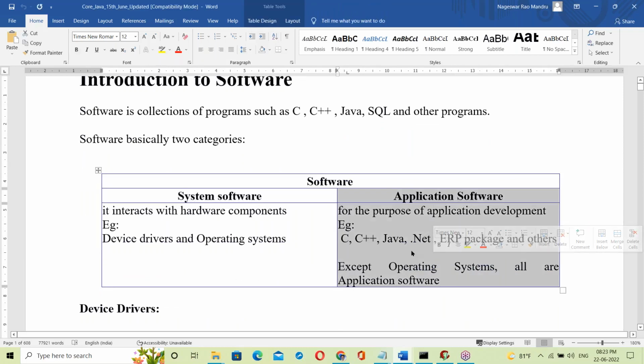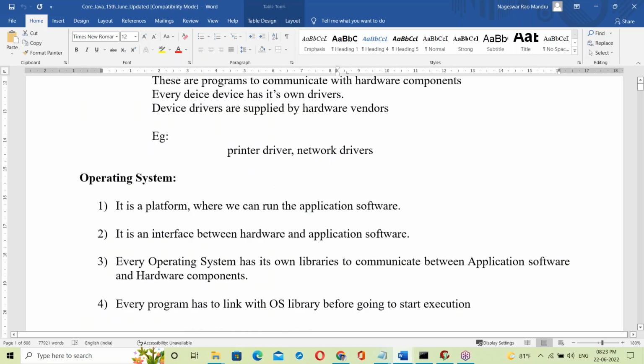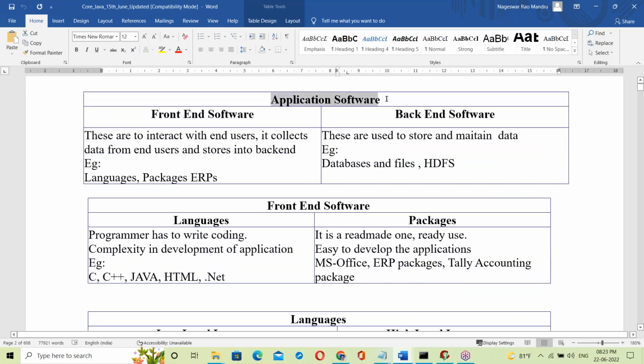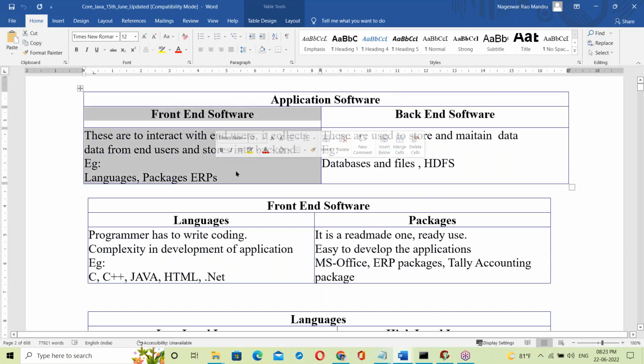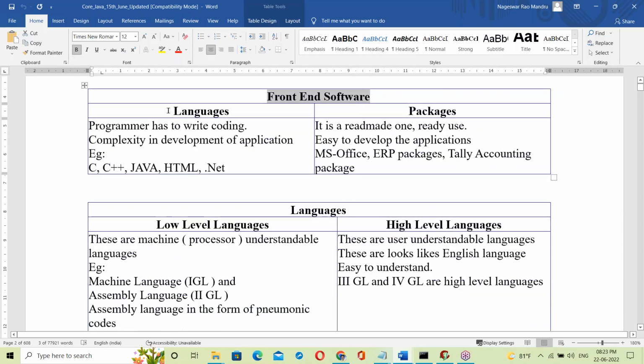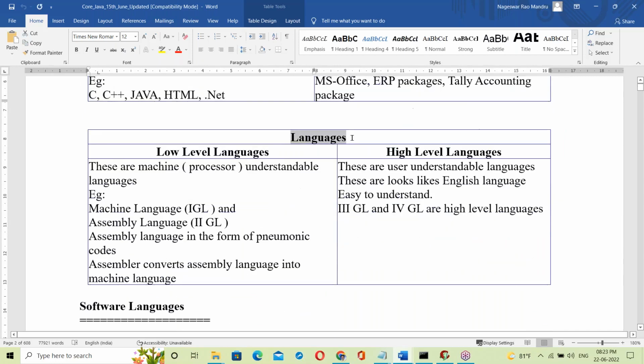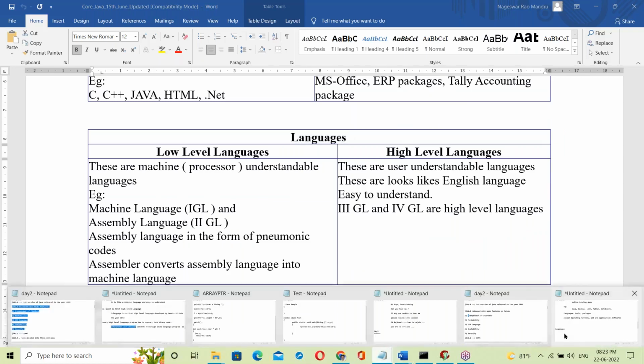Java is application software. Moving to application software, there is front end and back end. Java is a front end. In front end, there are language and package. Java is a language. Now moving to language.